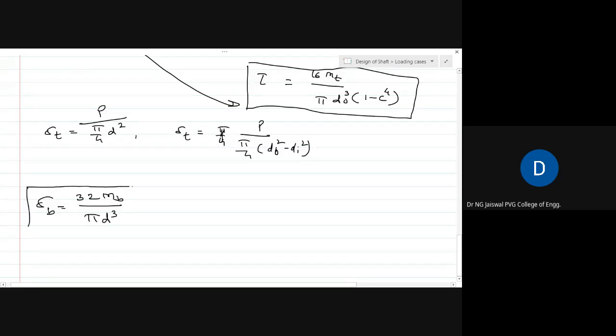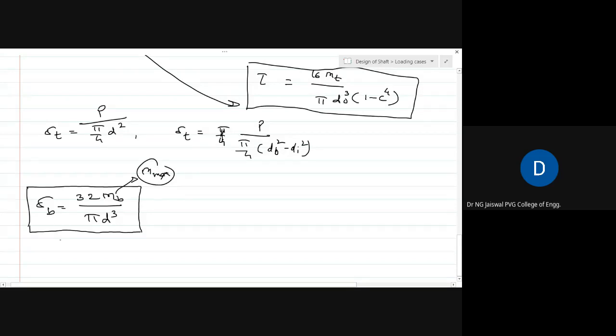When a solid circular shaft is subjected to only bending moment, there will be a sigma b, given by 32 Mb upon pi d cube. Here Mb is the maximum bending moment that can occur in the entire length of the shaft, and you have to find that by other methods, which we will see in the numerical.